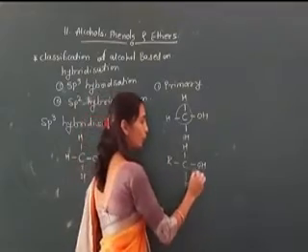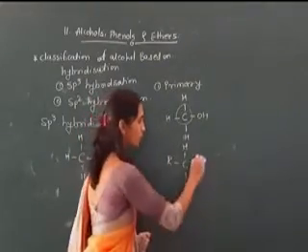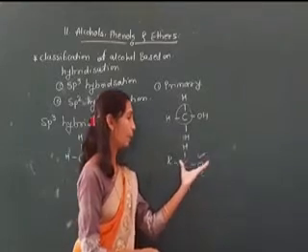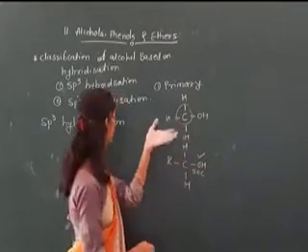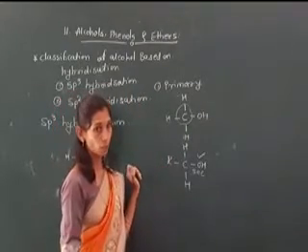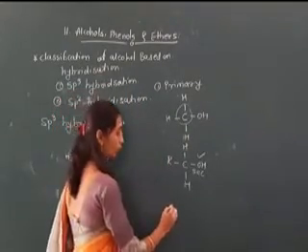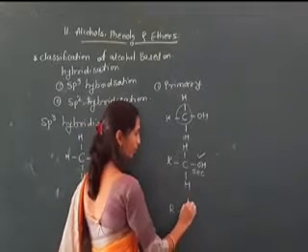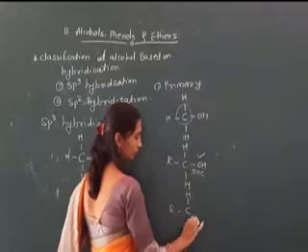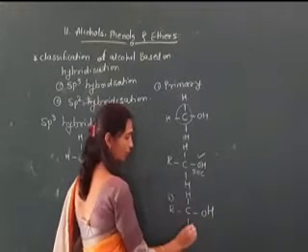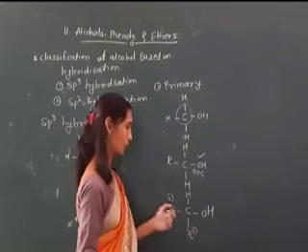At the second position, our functional group OH is attached, so that type of compound is considered a secondary sp3 hybridized alcohol. And the third will be if we take two alkyl groups attached, that means tertiary.